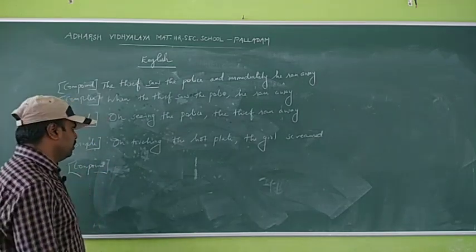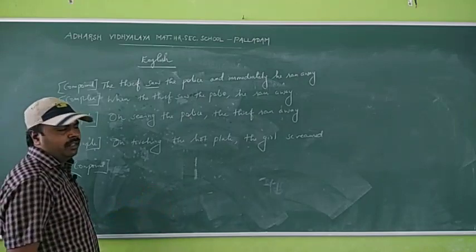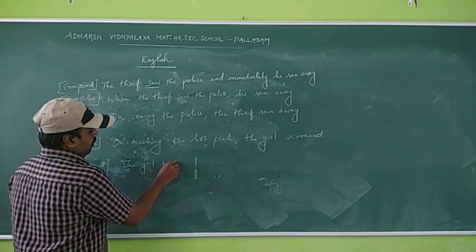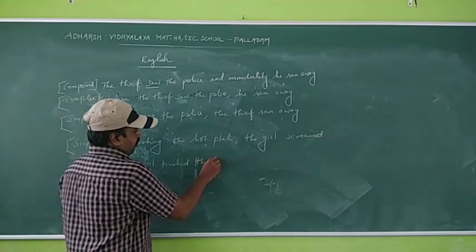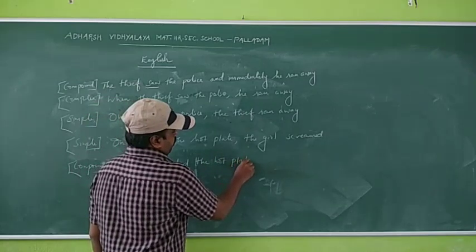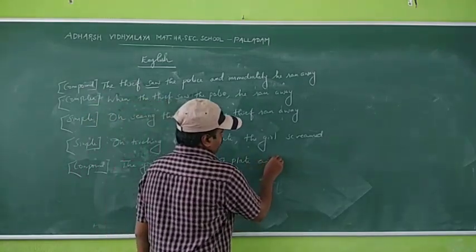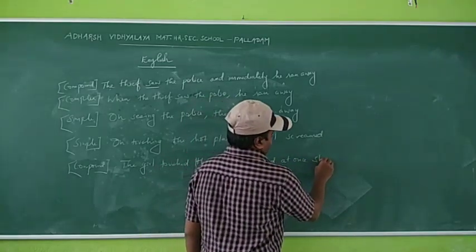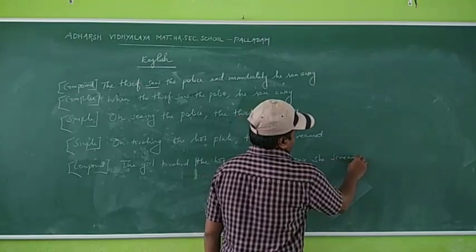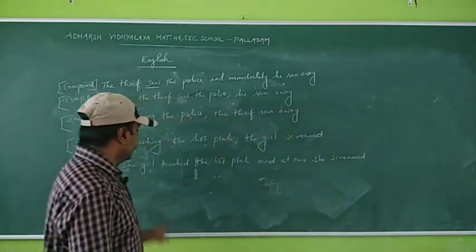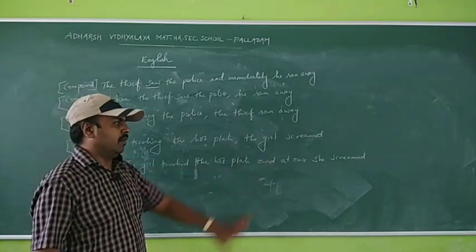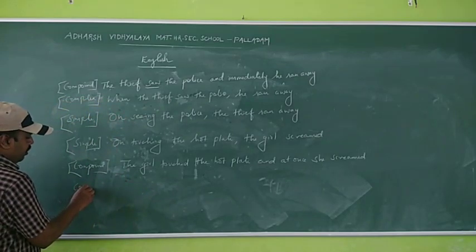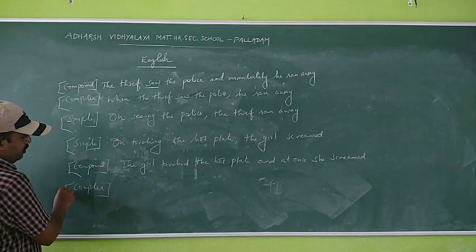What is the compound sentence? Actually, who touched the hot plate? The girl. So, the girl touched the hot plate. And at once, for the girl we have to write she. She screamed. The girl touched the hot plate and at once she screamed. That is compound.